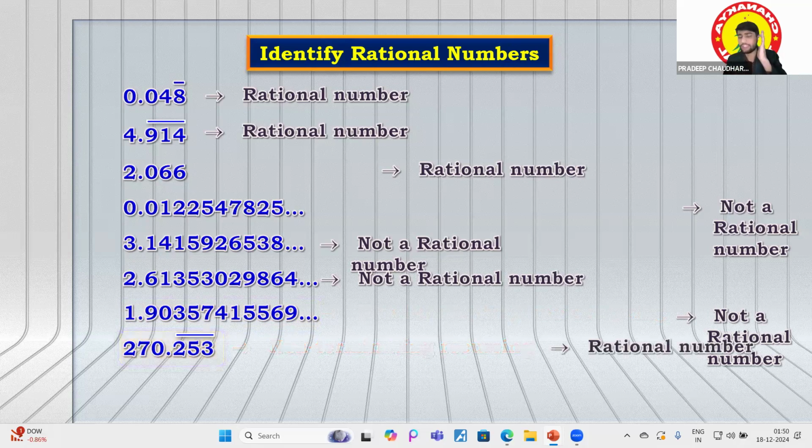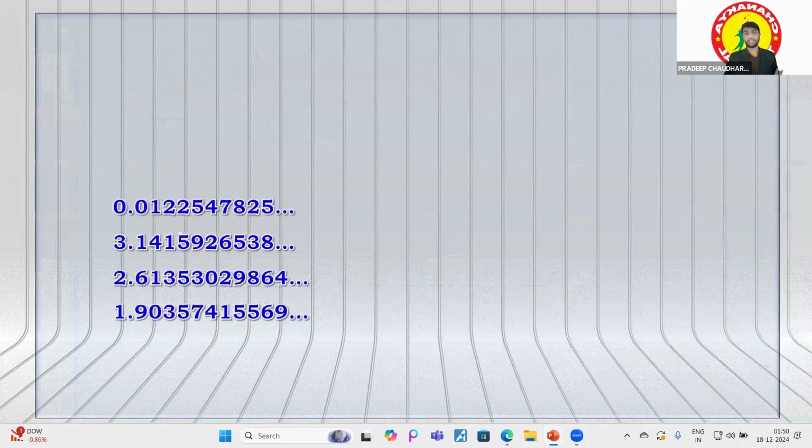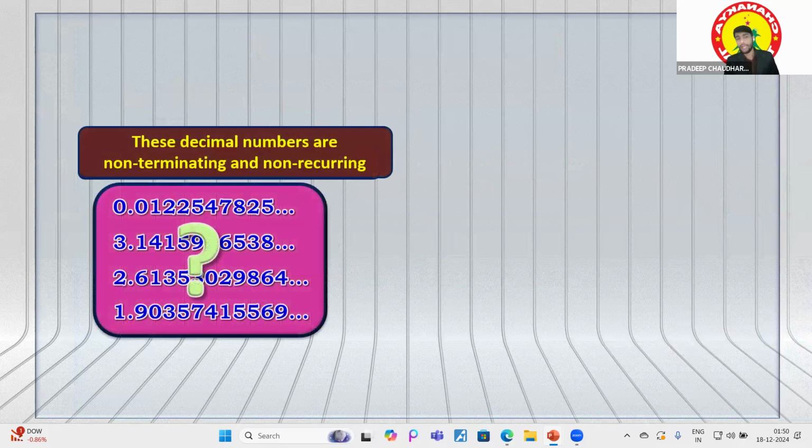So we have found one thing: if a number is terminating, yes, it is a rational number. And if it is non-terminating, it is also fine, but it must be repeating. See these decimal numbers, such as 0.0122547825. These are non-terminating and non-repeating, so we are calling them not rational numbers.